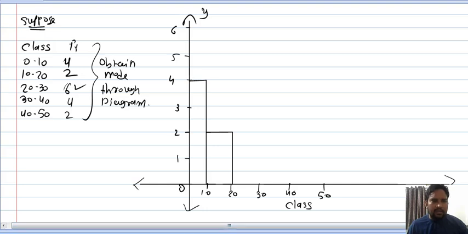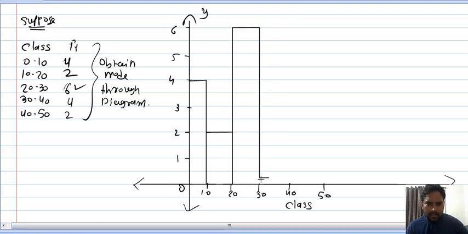Then 20 to 30, so 6 is here. First I have to draw the line here till 6. Then 30 to 40, this is 4, and again I draw a bar till 40. Then again 2, so one line here.